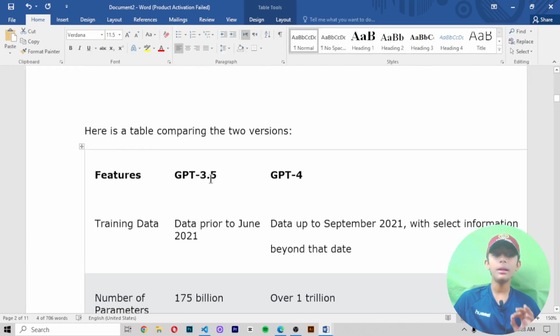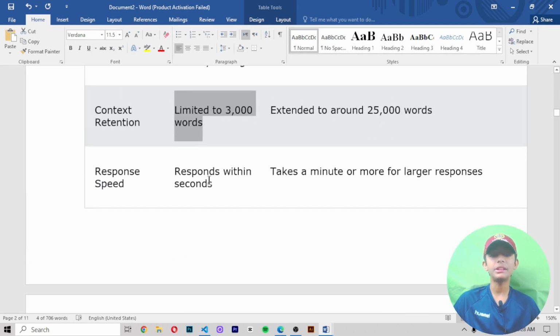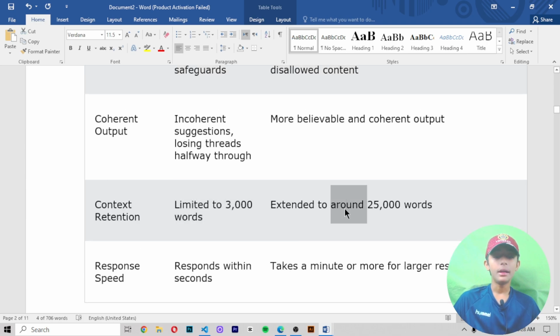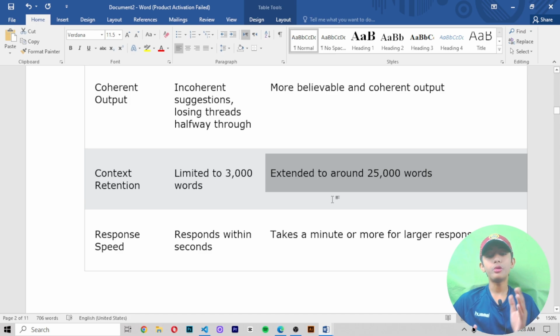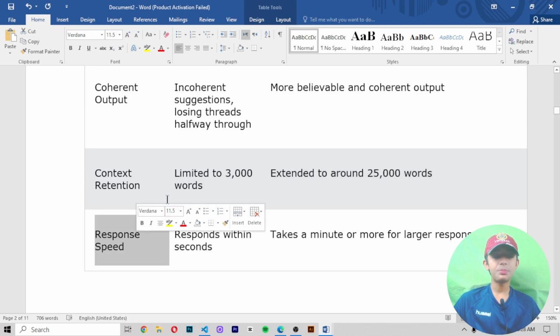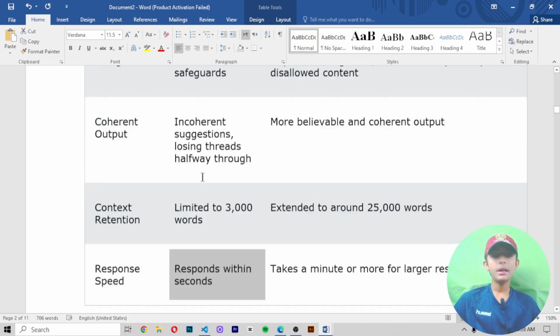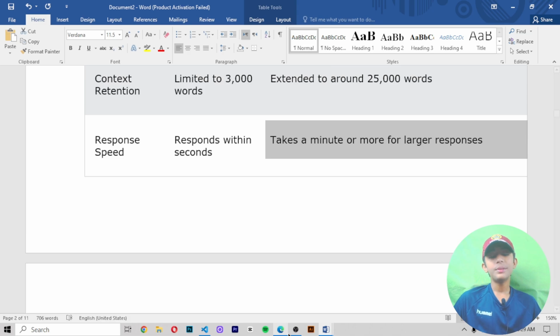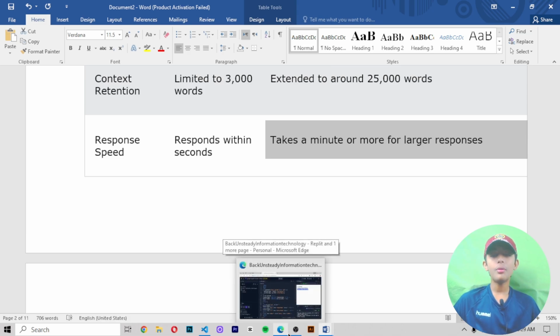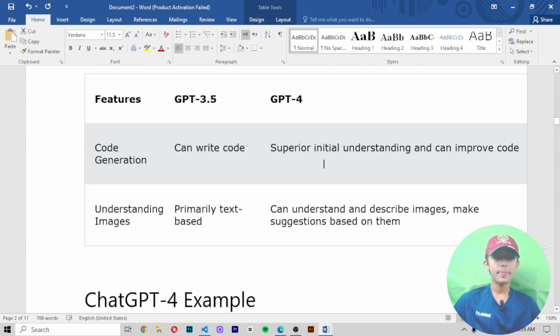The word limit in GPT 3.5 is 3000 words, but in GPT-4 it is extended to around 25,000 words. Okay, so now the next feature is response speed. In GPT 3.5 the response comes within a second, but in GPT-4 it takes a minute or more for larger responses.